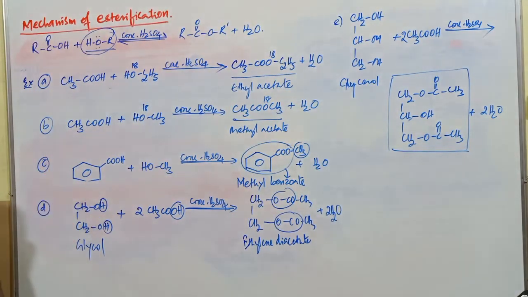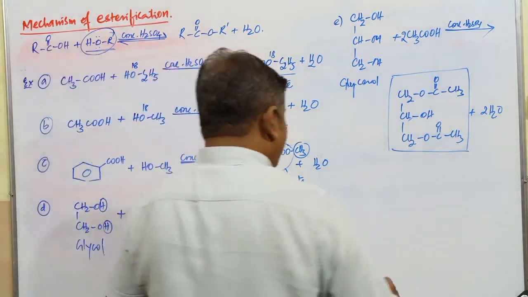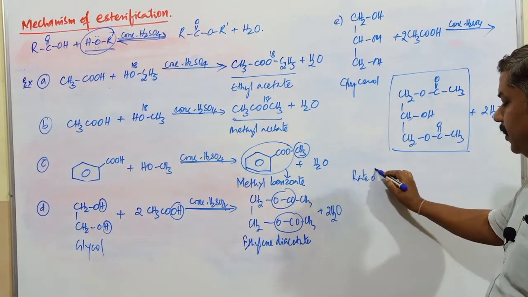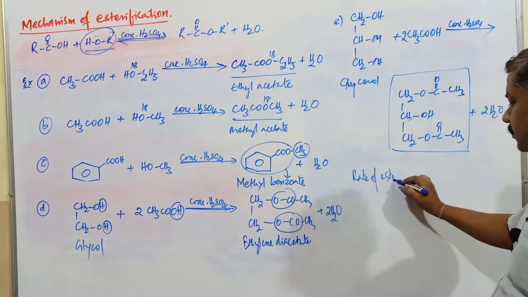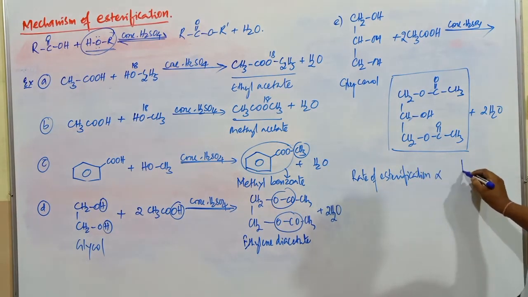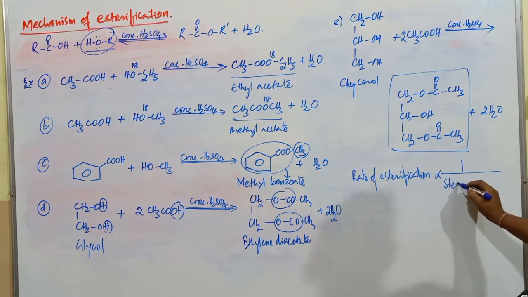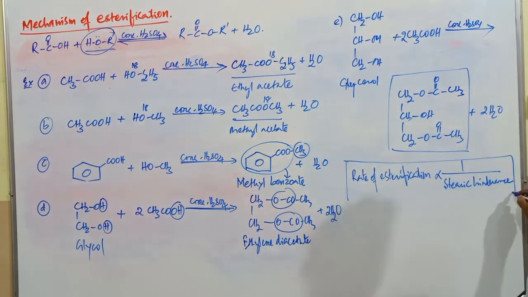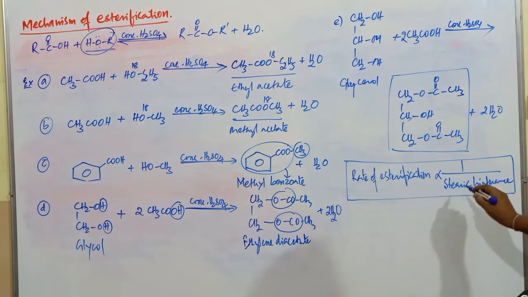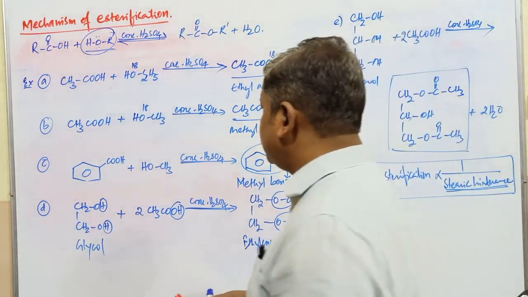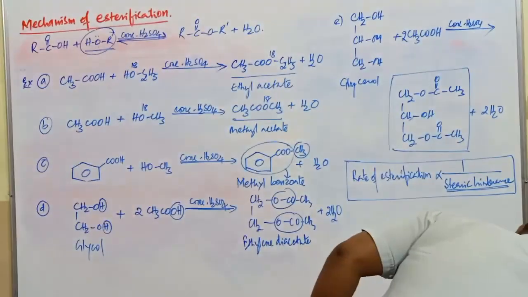Copy these examples. Here in case of this one, very important one: rate of esterification is inversely related to steric hindrance. As the group or compound is more bulkier, then rate of esterification is going to be very less.